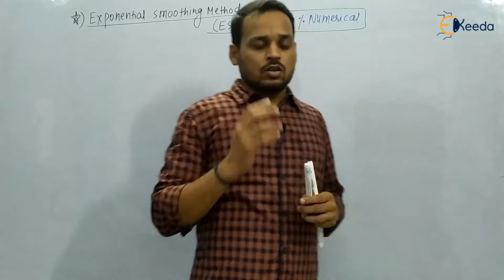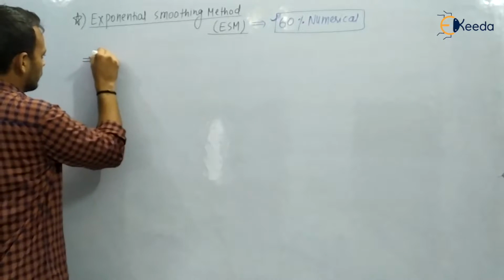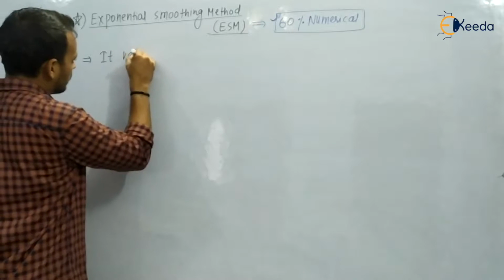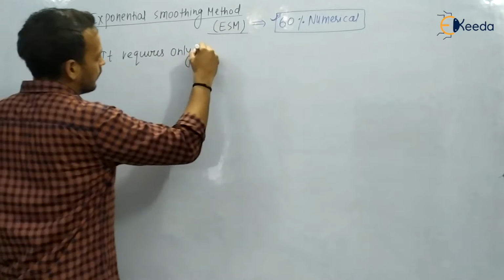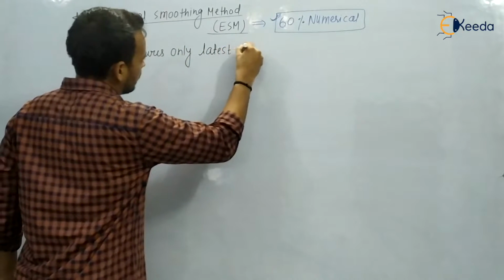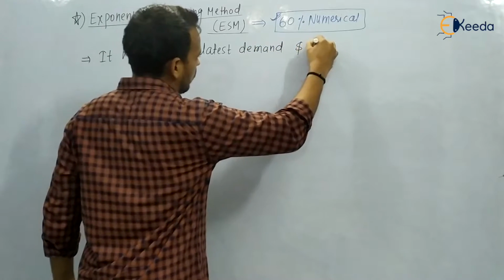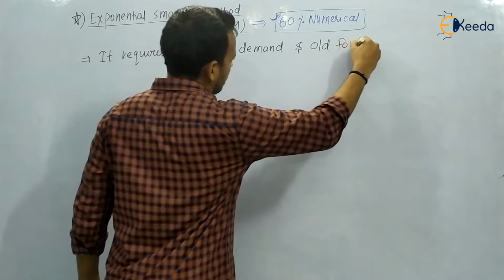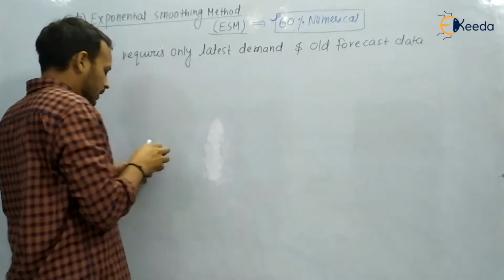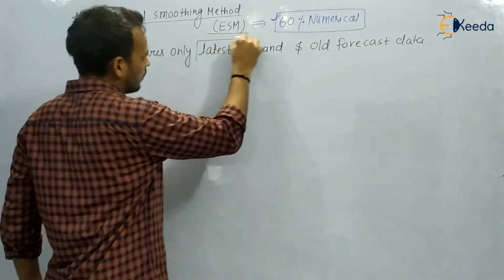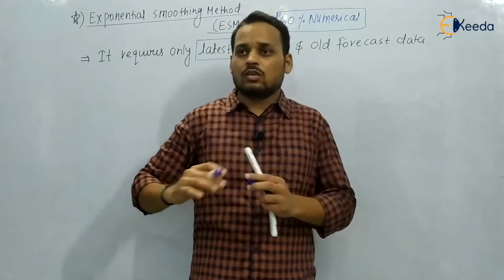Basically this method says that it requires only the latest demand and old forecast data. It does not require long previous data. You do not look for the past records.